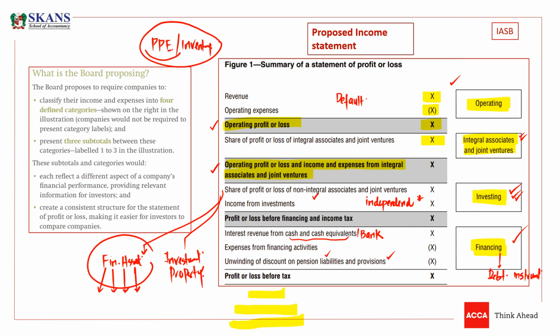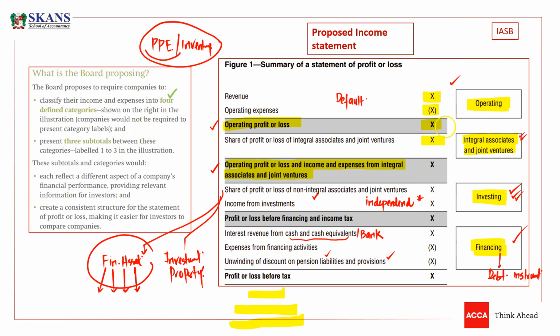So guys, these are the four categories that you need to show on the face of the statement of P&L as per the proposed standard. This is the proposed standard. This is not the actual part. If we have a simple question, then obviously we'll talk about the formats that we are currently following. We'll not talk about these changes. If the examiner is specifically asking about the proposed changes, the exposure draft, the upcoming changes, then we will talk about these areas. So guys, there are four new categories. This was the most important point. They have defined these four new categories.